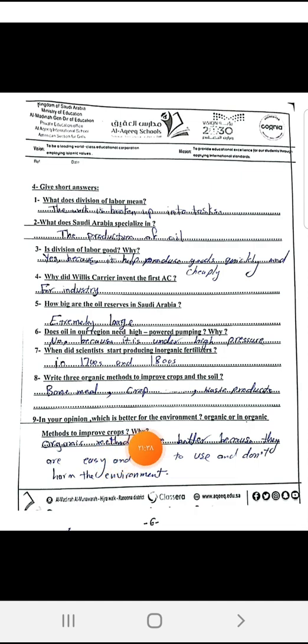Of course, anything that is natural is much better. So organic methods which are natural are better because they are easy and safe to use and don't harm the environment. They do not have any chemicals. That's why they are better for the environment.